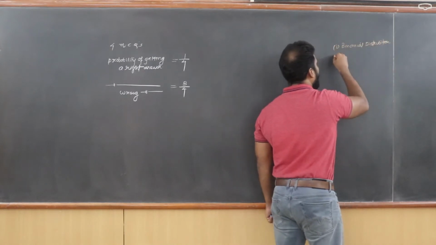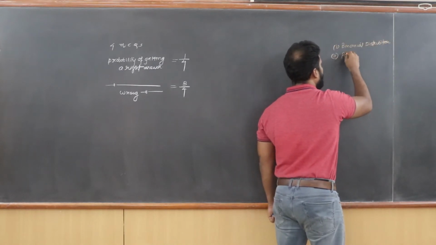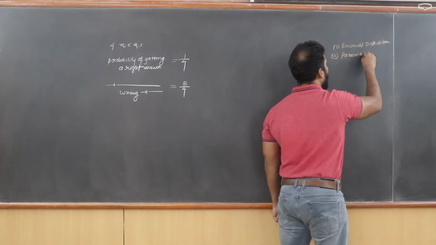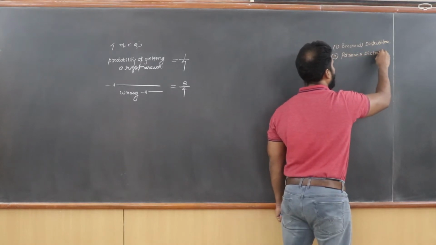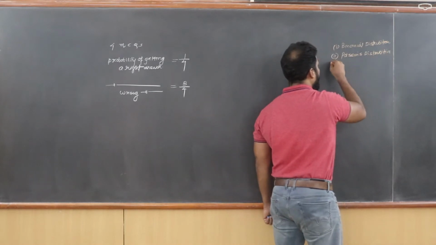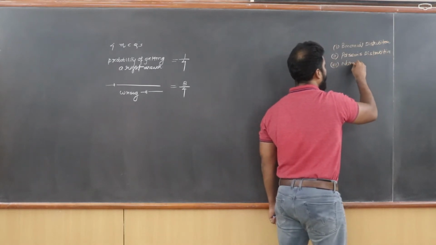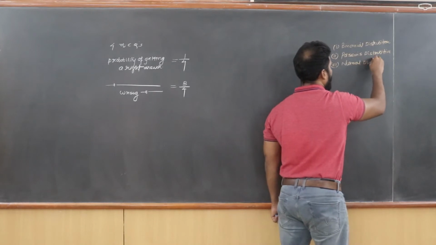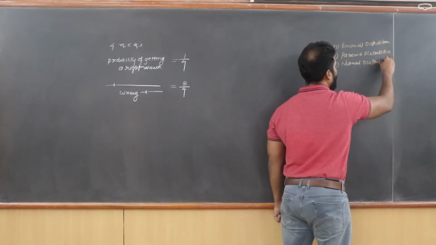The second one is going to be Poisson's distribution, which we will be covering in the forthcoming lectures. And the third one is the normal distribution.